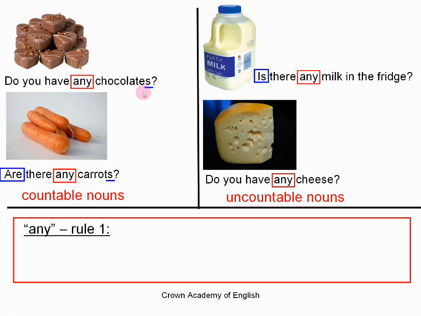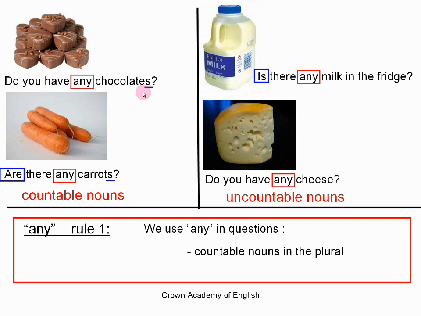So rule 1 for the word any is we use any for questions, for normal questions. For normal questions with countable nouns in the plural and uncountable nouns. So any in questions.